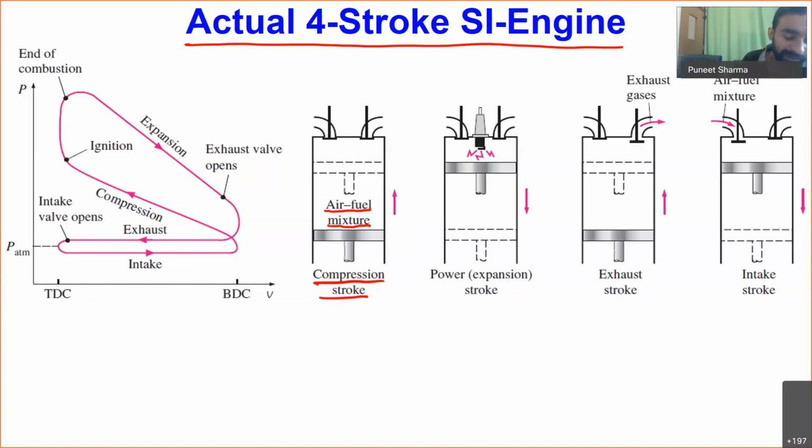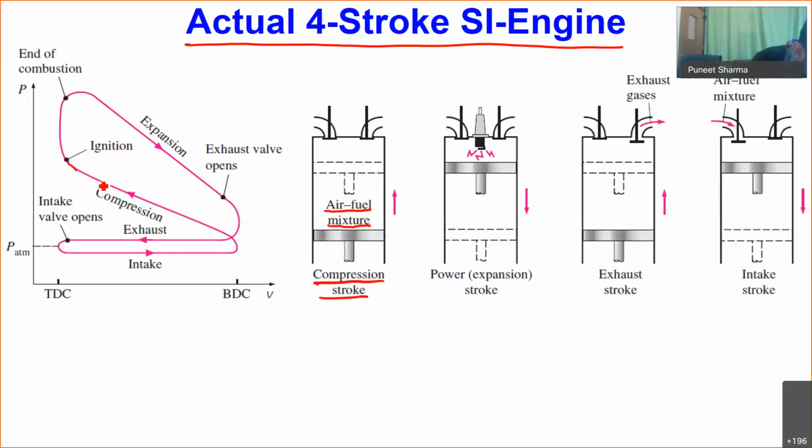So what will be happening? Our volume will be decreasing and pressure will be increasing, because this is now acting like a closed chamber, because these valves are also closed. So we are not having any port or any outlet available for the flow of the fluid. So that's why our cylinder will be in a completely closed situation, and the air plus fuel mixture we are compressing, so its pressure will increase. Okay, so that is what we are representing on this diagram.